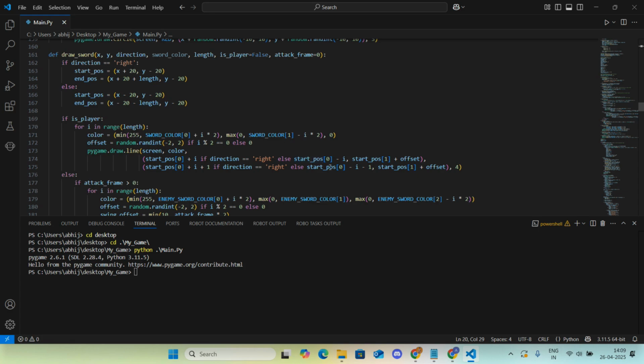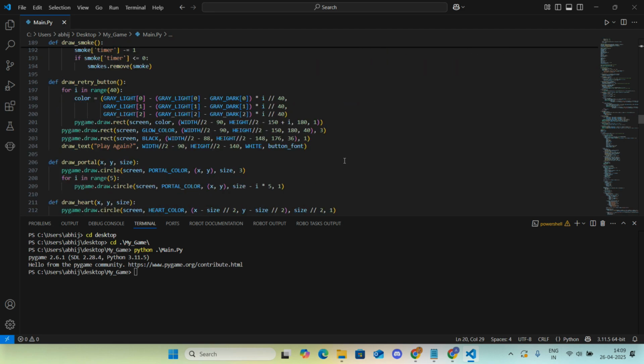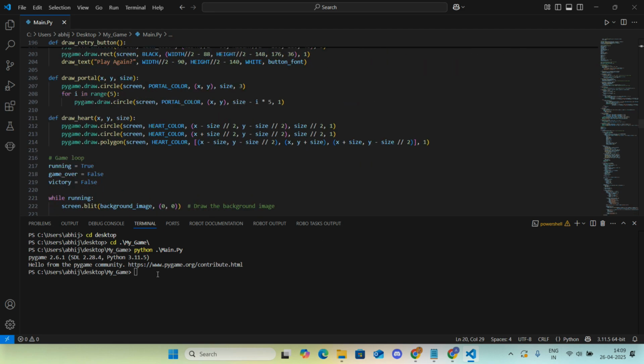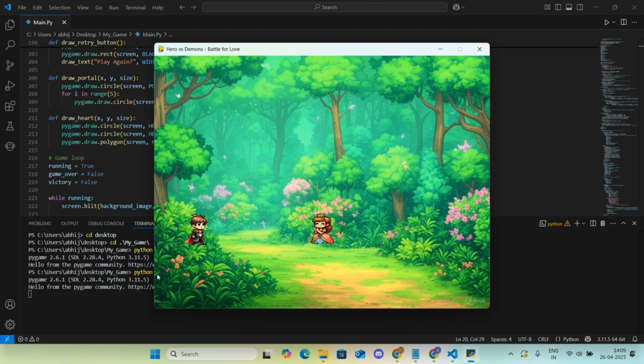Awesome. So this is our princess, and the portal comes and the demon steals our princess, and this is our game start. This is wave one. We have 5 health, and the score is 0. In the first wave, the demons will come slowly. This is the sword that I have created, with a sound effect for it. I also gave the demons a sword, so they will also be attacking us with their own swords.